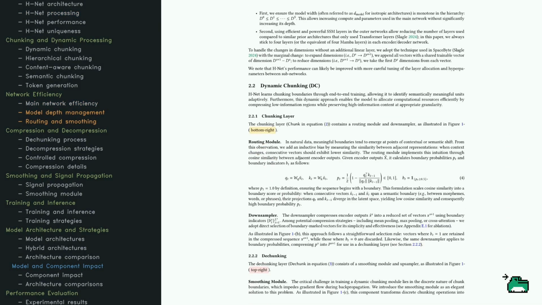Now let's explore how HNet manages data dimensions and chunking. The model's depth increases without unnecessary layers by using efficient, powerful network layers. Dynamic chunking is a neat trick where the model learns boundaries during training, identifying meaningful data units. The routing module uses cosine similarity to mark boundaries by deciding where semantic shifts occur. The downsampler compresses data by selecting important vectors, while the smoothing module in dechunking transforms chunks back, smoothing boundaries for better learning. This ensures efficient resource allocation while maintaining high-quality information.